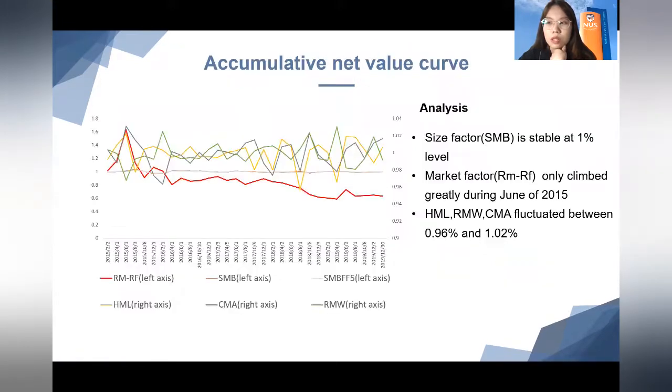Then we use the first day of accounting as a benchmark and calculate the cumulative net value curve. According to the curve, SMB was stable around 1%. There was a rapid rise around June 2015 of the market factor, which reflects the ups and downs of the entire market. HML, RMW, and CMA fluctuated between 0.96% and 1.02%.